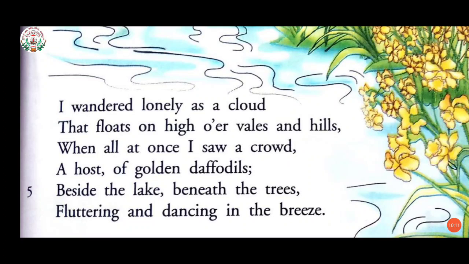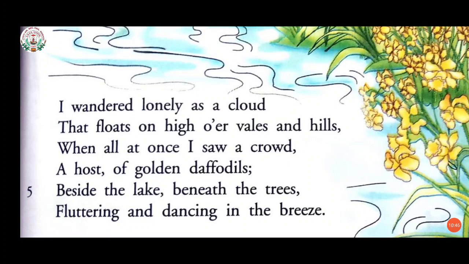Now see the second line. It is given that it floats on high over vales and hills. That floats means the cloud floats. Vales means valley, and hills is for mountain. So floats means it moves slowly in the air, on high, in a very high place, or I can even say in heaven, in the sky.